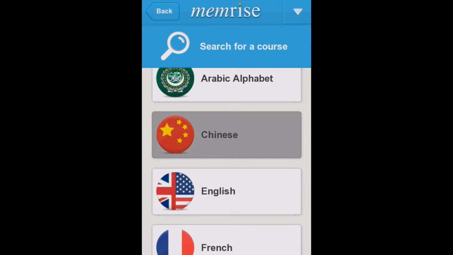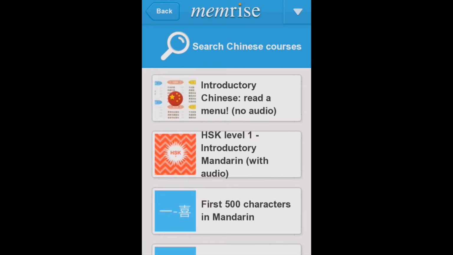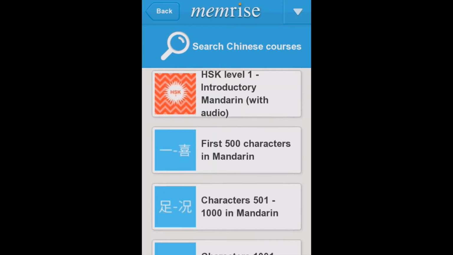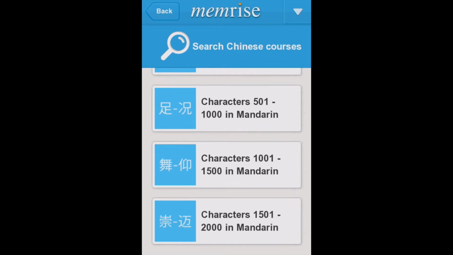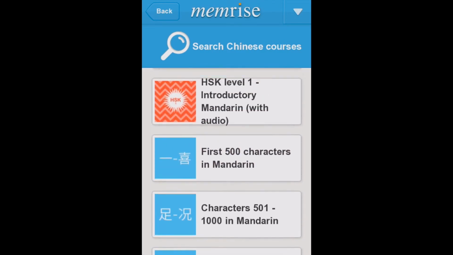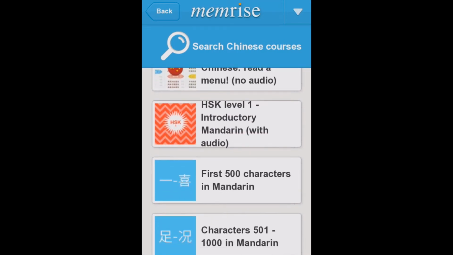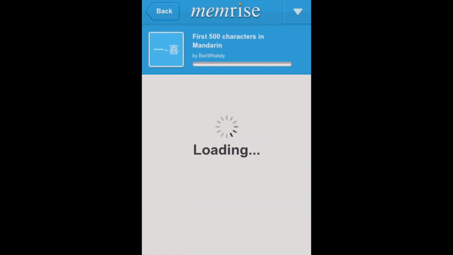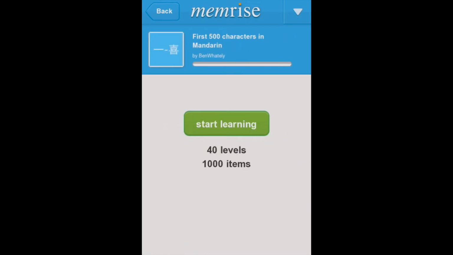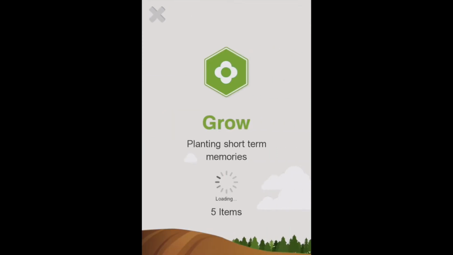But just for this example, we'll go into Chinese. And just in the Chinese language, there's a few different options here that we can download. Let's just say our first 500 characters Mandarin. It'll then go ahead and download that course right to your device, and you can start learning right away.